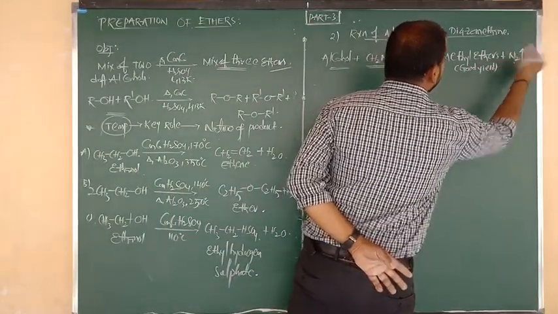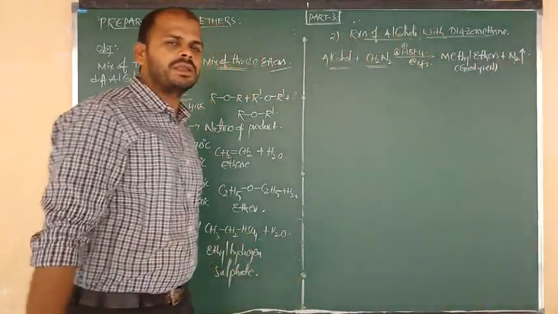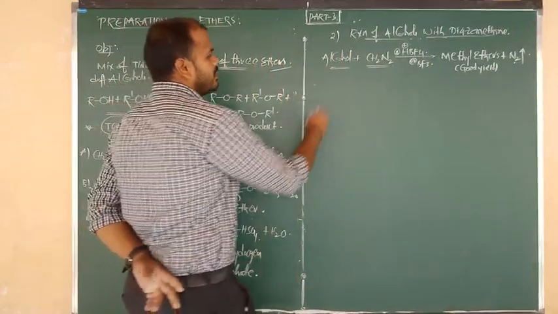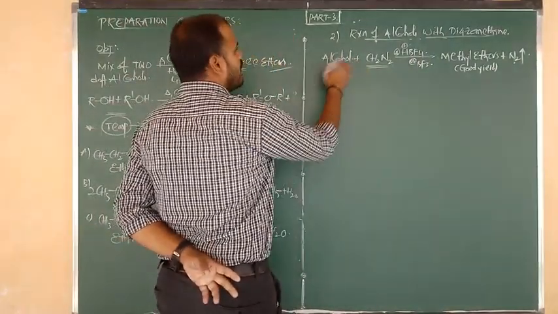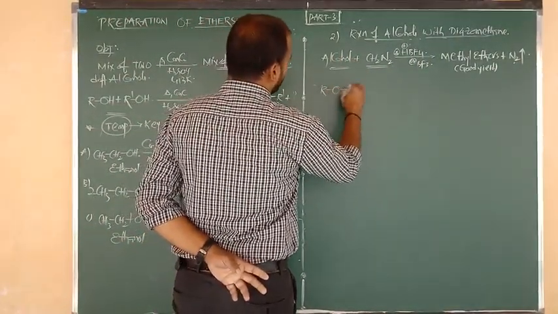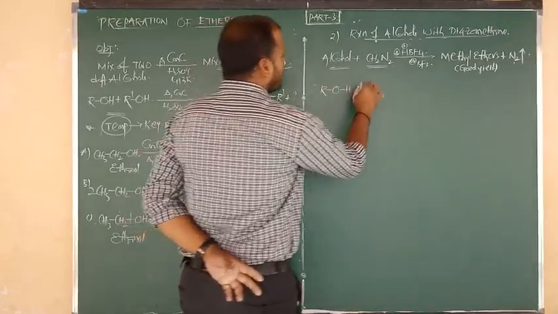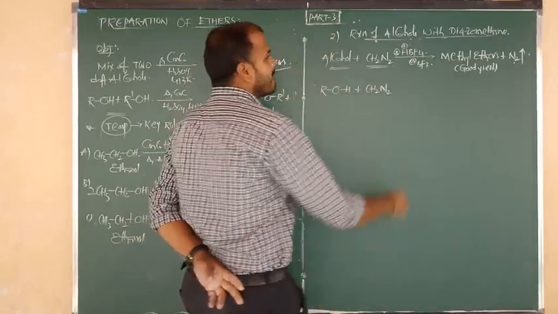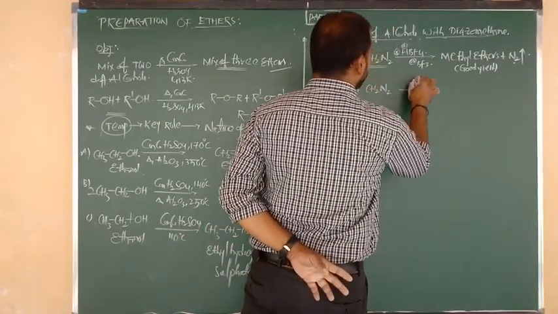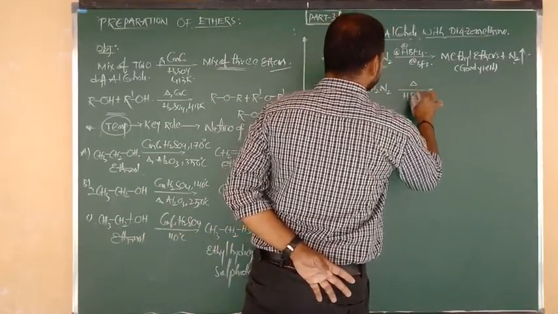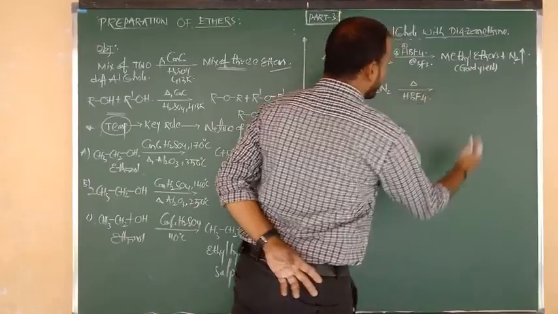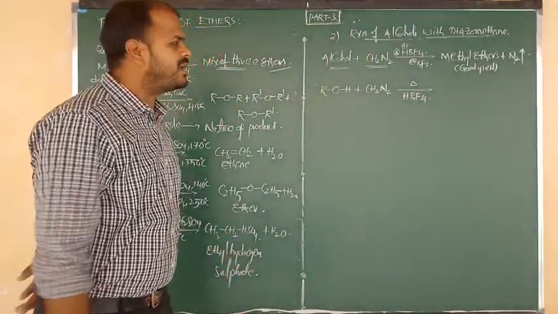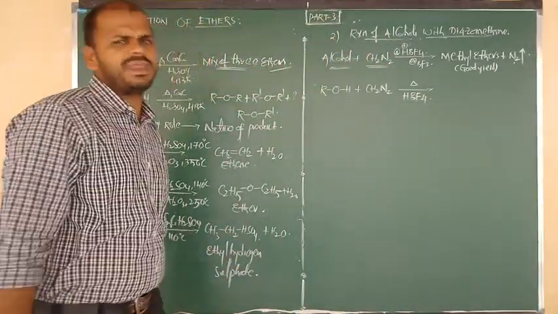And also here you are getting the gas, which is nothing but the liberation of N2. Let me write the equation first. Alcohol, what is the formula of alcohol? ROH. It reacts with diazomethane, CH2N2. The reaction takes place on heating in the presence of a Lewis acid, that is, a proton-donating group, H+ or HBF4. Otherwise you can consider BF3 also, as you wish.